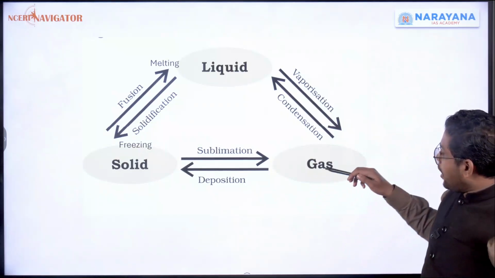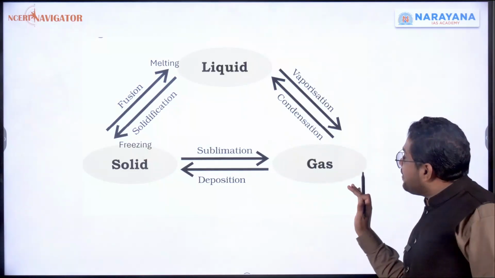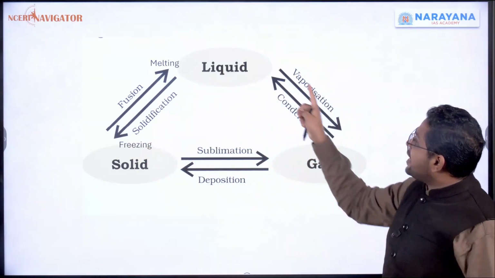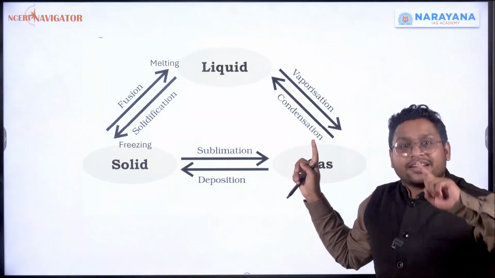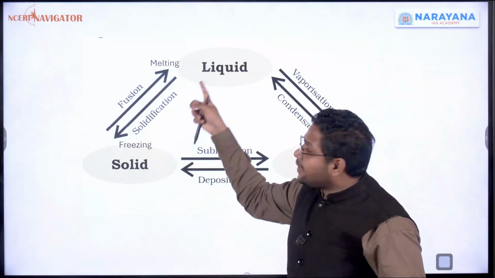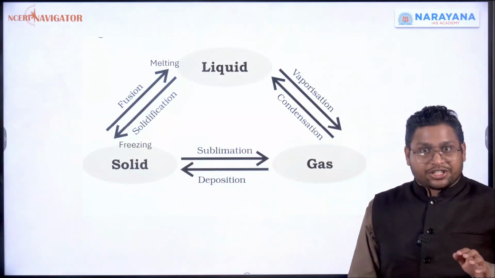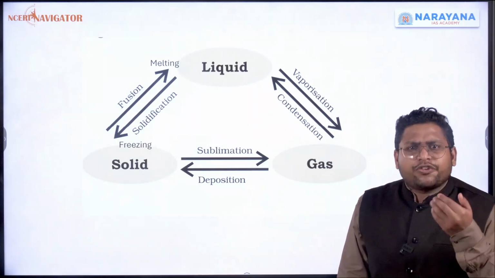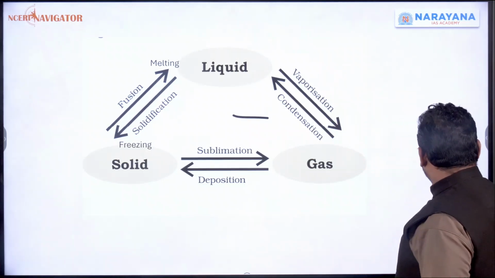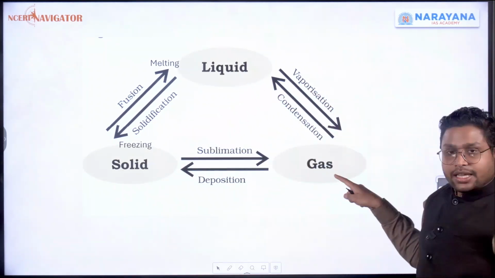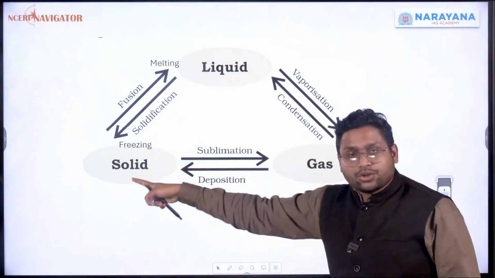Got it? And now this is the mechanism we understood in one direction. The reverse can also happen. Gas can become liquid, and the heat that is released over here is latent heat of condensation. Liquid can become solid. The heat that is released over here is latent heat of solidification, or you can call it latent heat of fusion. Same. Now, this directional thing we understood, solid to liquid, liquid to gas. This also we understood, gas to liquid, liquid to solid.